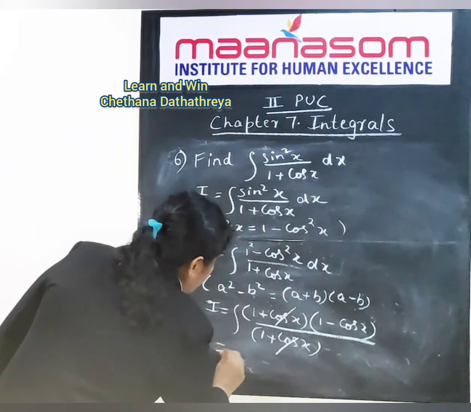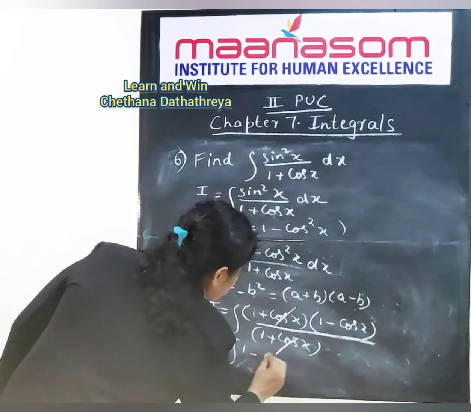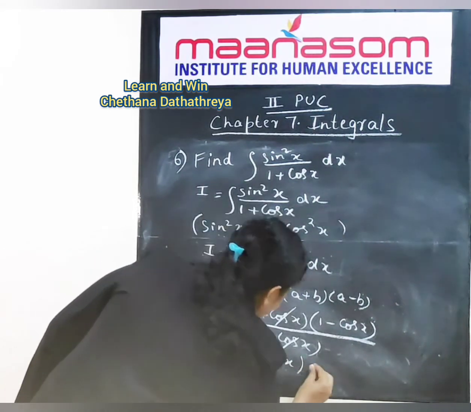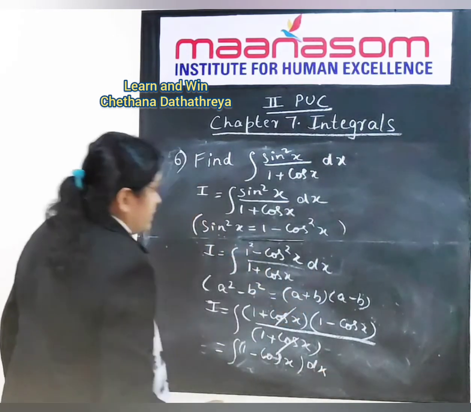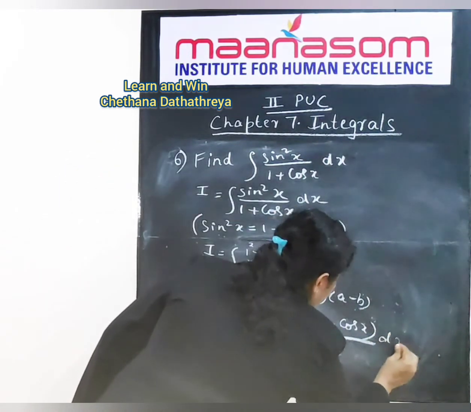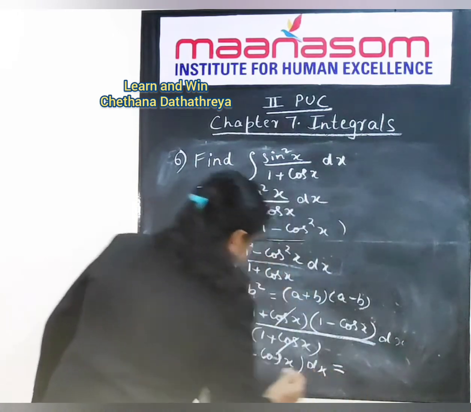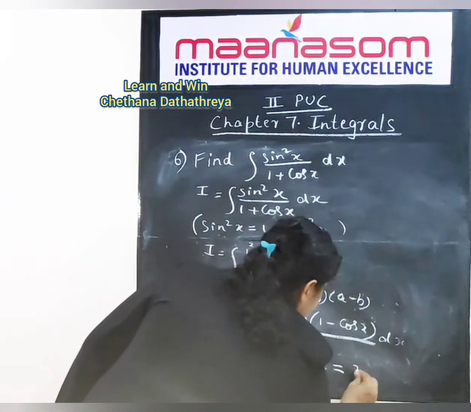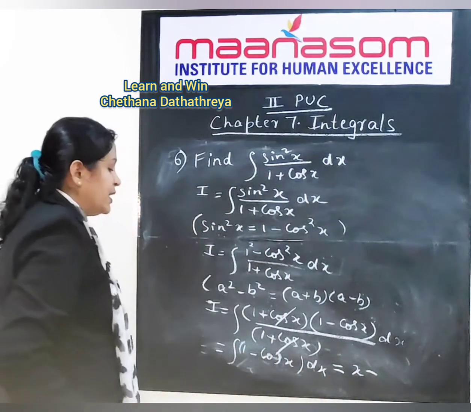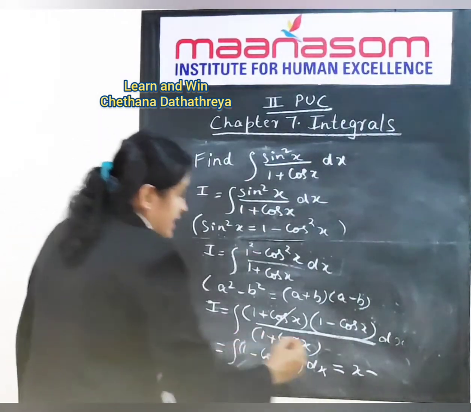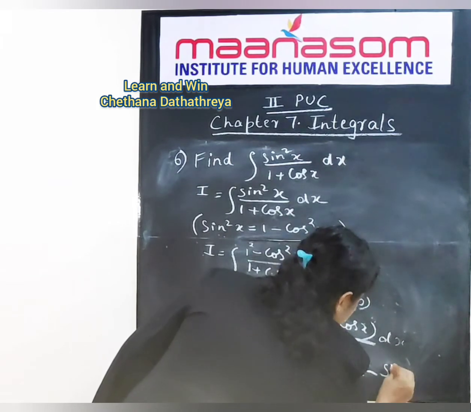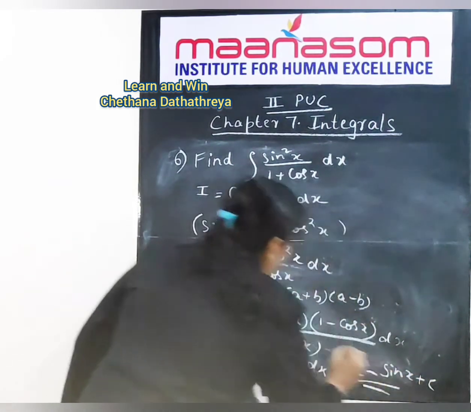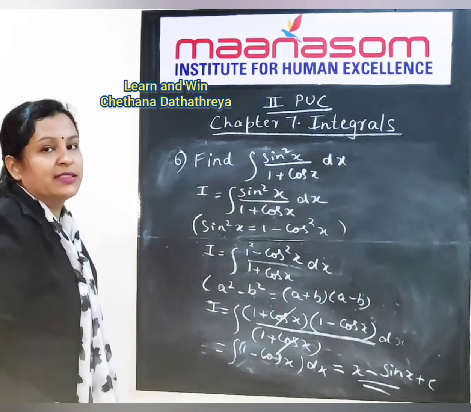Now this will be equal to integral 1 minus cos x dx. That is right, dx here also. So our answer will be equal to, what is integral 1? Integral 1 is x minus, what is integral of cos x? It is sin x. So x minus sin x plus c. This is the answer for our question number 6.